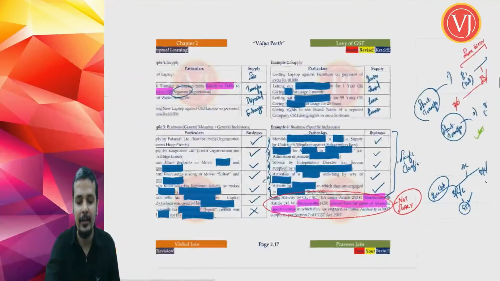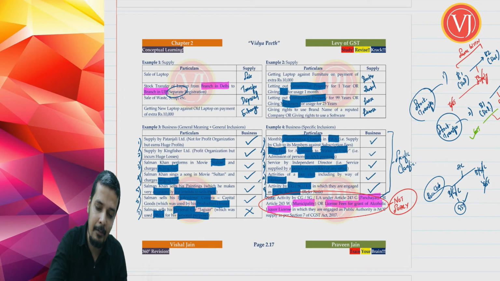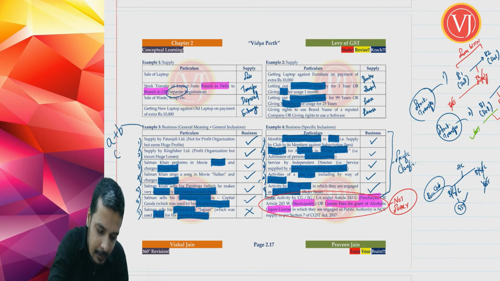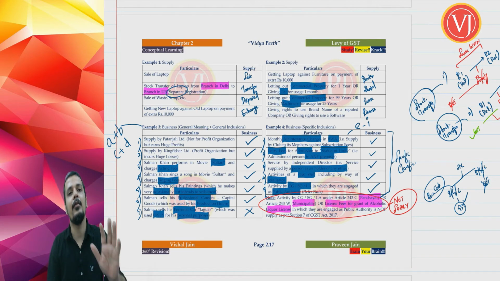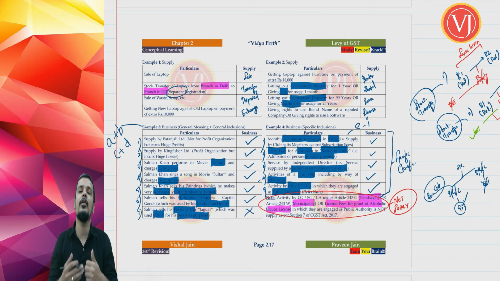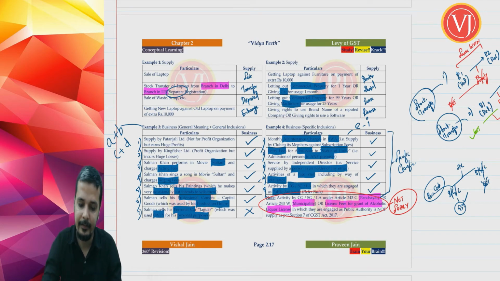Friends, now if you look at the definition of business in terms of examples, point number A and B we have discussed in example 3. Even point number C and D we have discussed in example 3. And point number E to I we have discussed in example 4. Example 4 talks about 5 special cases for special industries where they want to clarify that even their activities fall under the ambit of business.